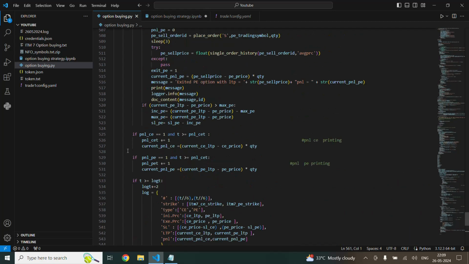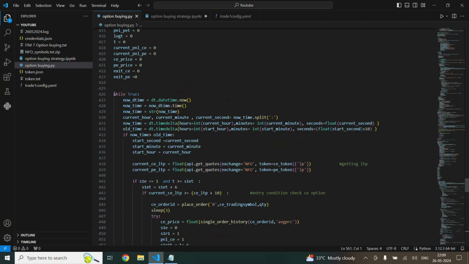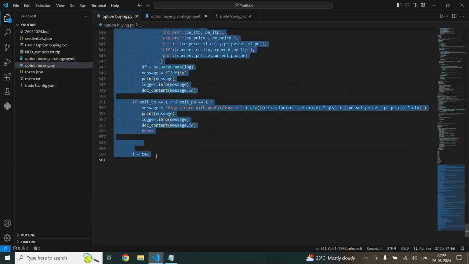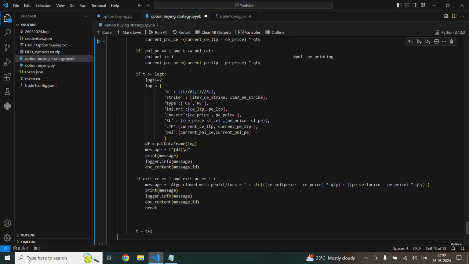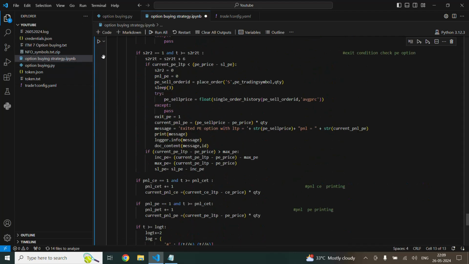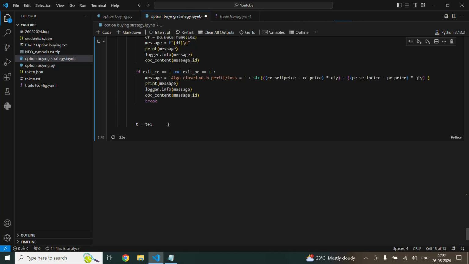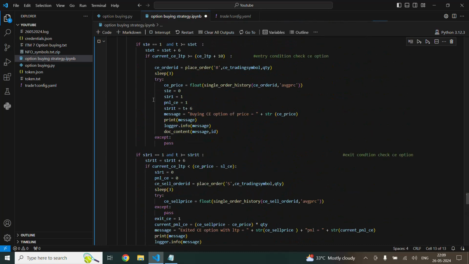So I'm going to copy all this and run this code. Let's check. You can see here we have already stored the values here.